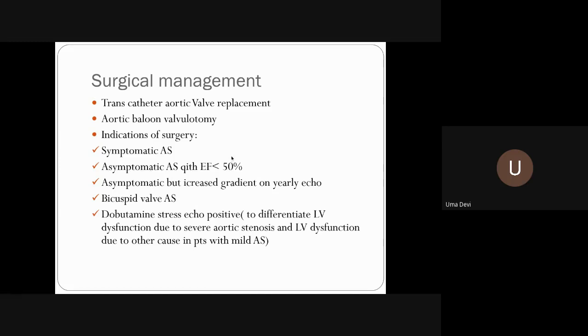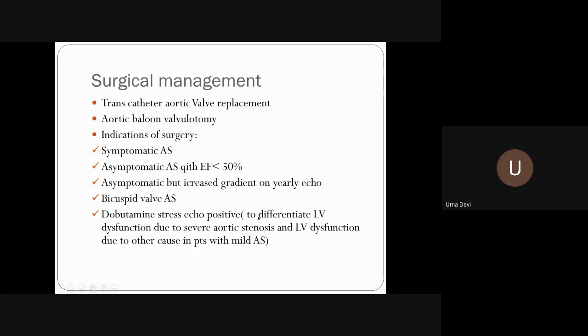Now the patient may be asymptomatic, or symptomatic, or symptomatic with low ejection fraction. If the ejection fraction is very low, they say no role of surgery. But if you do a dobutamine stress echo in a patient with severe aortic stenosis and the LV dysfunction is not so bad, that is, when you give a stress, the output increases, then these patients can be taken up for surgery.